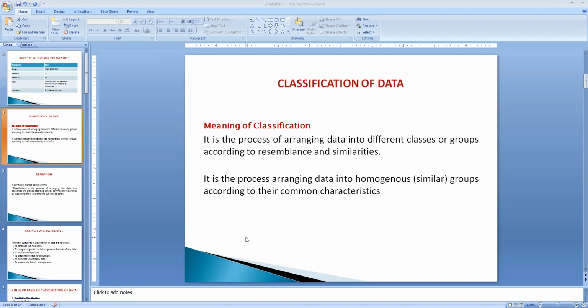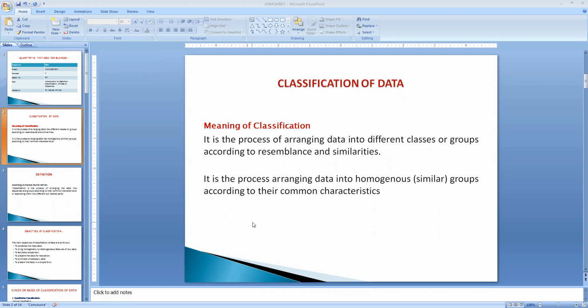See, after assembling the data from the various sources, it has to be segregated. Whatever data is assembled from the various sources, whether primary or secondary, is in the form of ungrouped data. Whatever data we have collected, which is in raw form, is called ungrouped data.